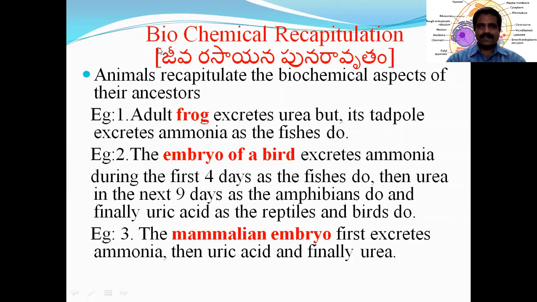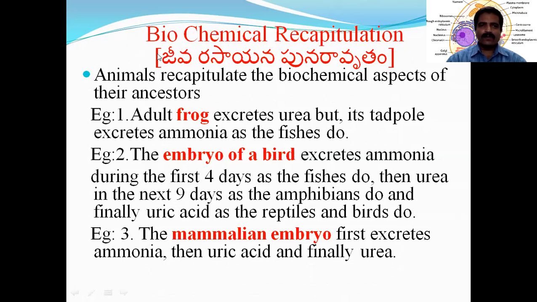In the last class we have discussed embryological evidences. In embryological evidences, we discussed that according to Haeckel, each organism repeats its ancestral characters during its embryology, that is, during its ontogeny.